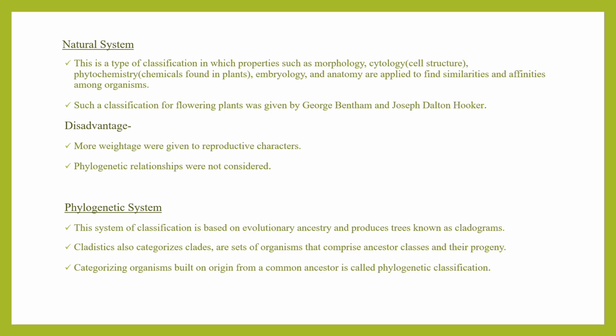So the next type of classification system is the phylogenetic system, which is the most accepted classification system, I would say. This system of classification is based on evolutionary ancestry and produces trees known as cladograms. Clades are sets of organisms that comprise ancestors, classes, and their progeny. So we can see the lineage. Categorizing organisms built on origin from a common ancestor is called phylogenetic classification. This is the most accepted classification system as of now.